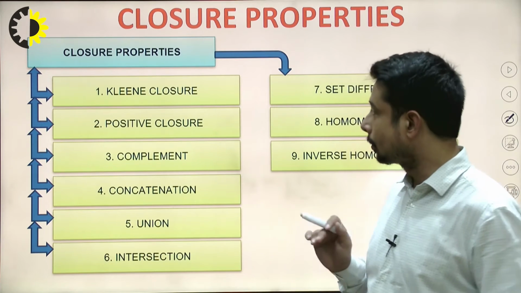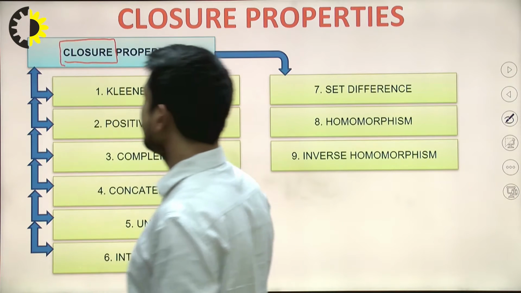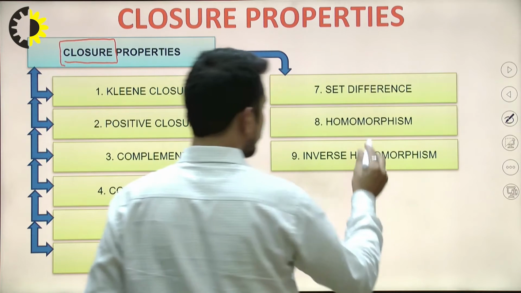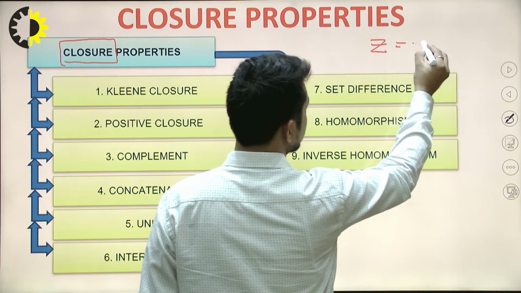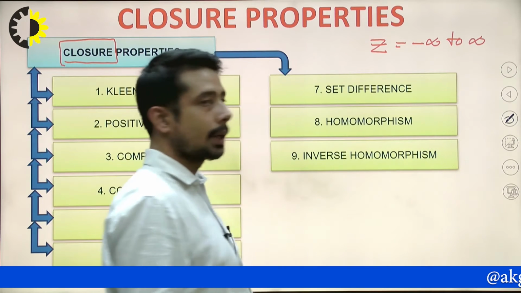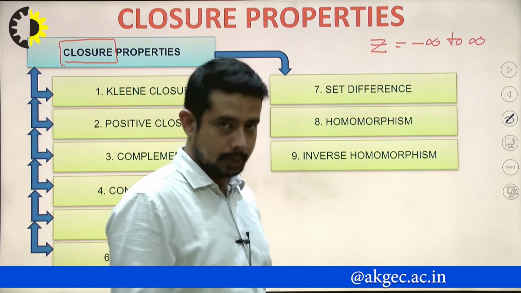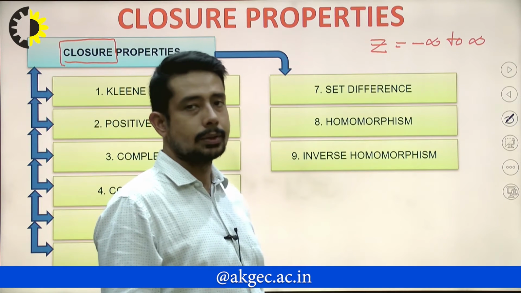Now, what does the terminology closure mean? Suppose I have a set of integers, and this set doesn't comprise any floating point numbers. We consider minus infinity to infinity, with negative integers and positive integers.